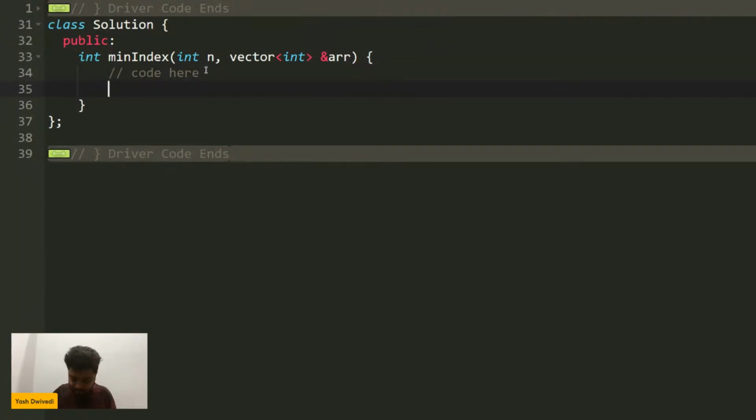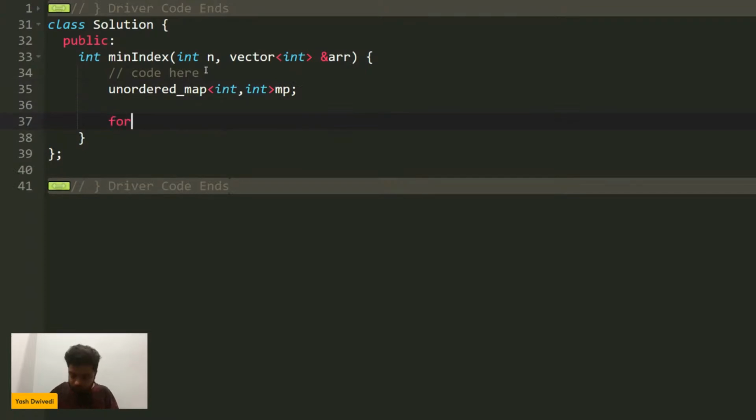Because I have already solved the problem, we'll use an unordered map, int comma int, in C++. So we'll first of all have the frequency of all the elements. I'll iterate through the array, int i starts from 0, then i will be lesser than n, then I will do i++.